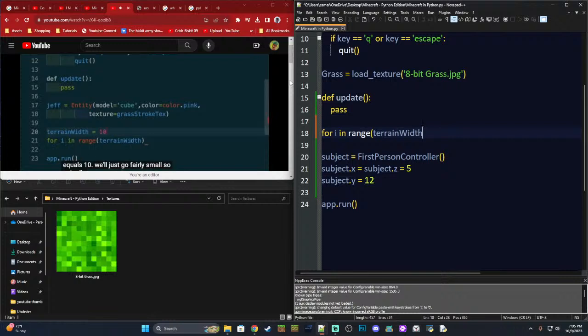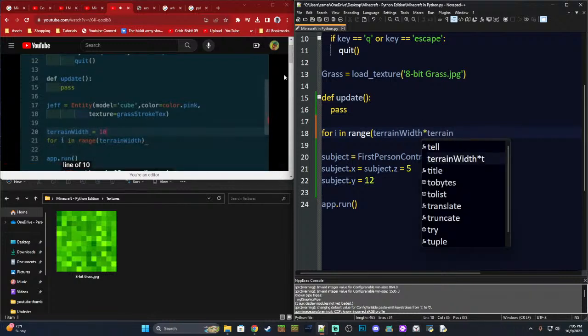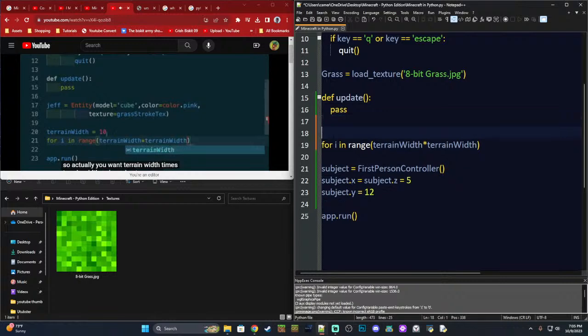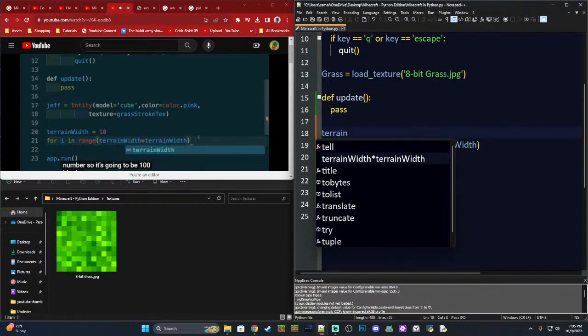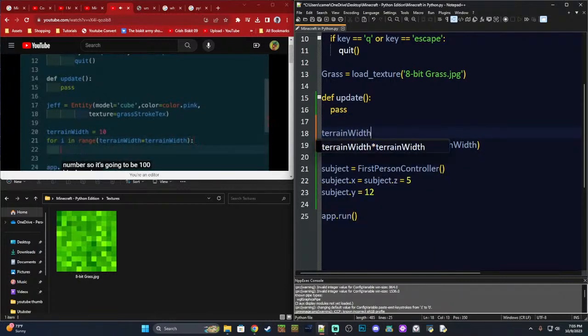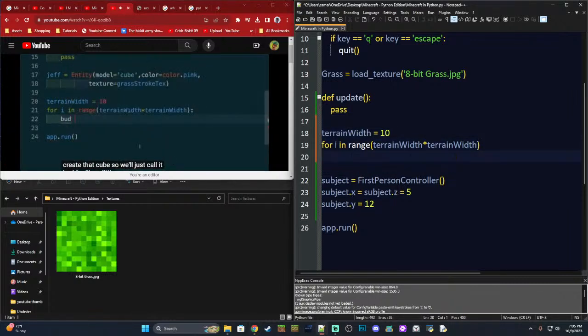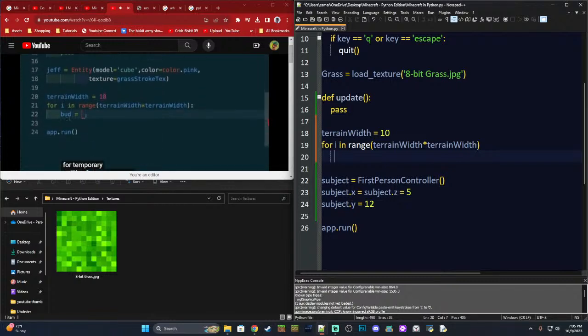So actually, we're not just going to make a line of 10, we want to make 10 across the x-axis and then 10 down the z-axis. So actually we want terrain width times terrain width. We're going to square that number, so it's going to be 100 blocks of cubes. Alright. First thing we need to do is create a stage for the player to be on, that cube. So we'll just call it Bud, for like a little buddy. It's just a little traditional thing I do for temporary entities. For some reason I call them buds.